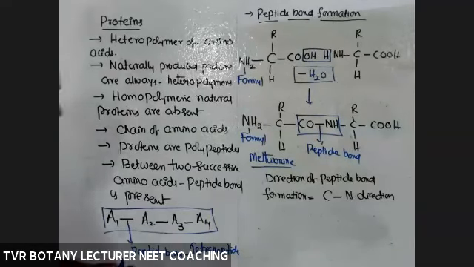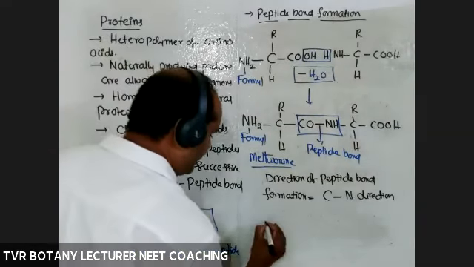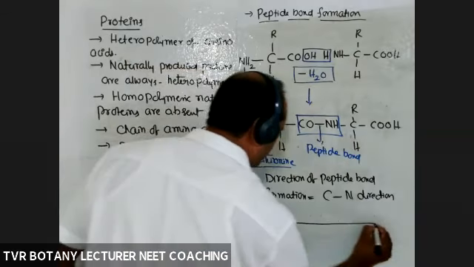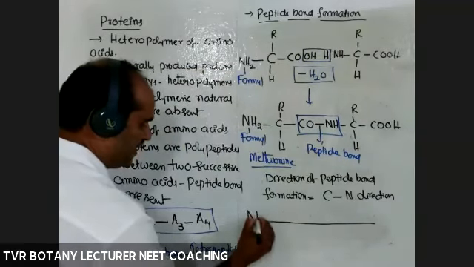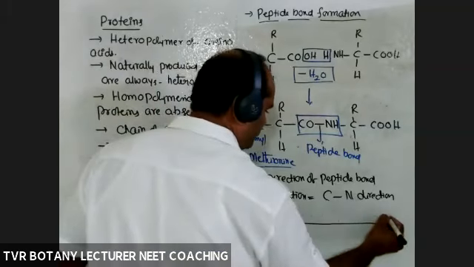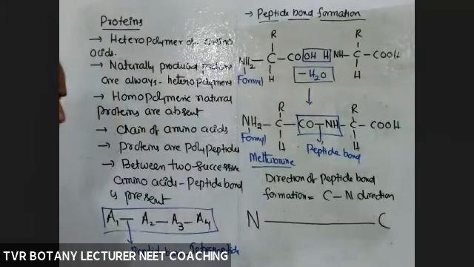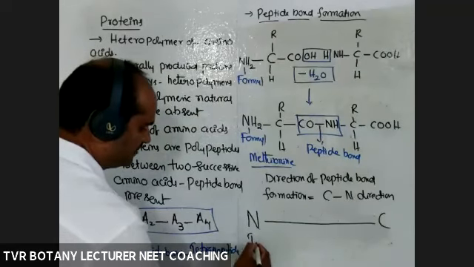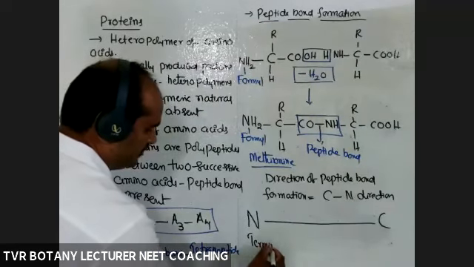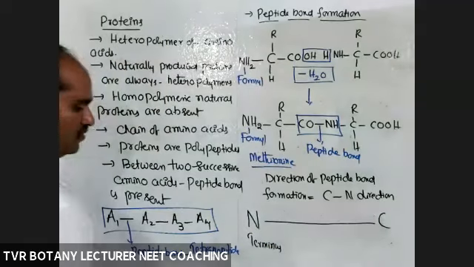For example, if you take a protein, the starting one is N, the last one is C. What are N and C? This is the N terminus, this is the C terminus. This is very, very important. Tomorrow again I will explain, don't worry.